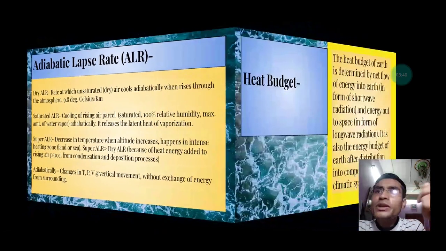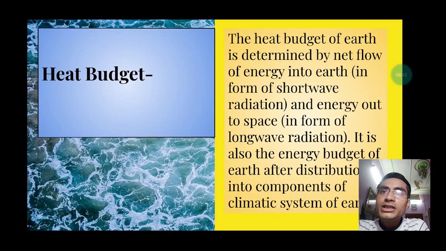Then we have the keyword heat budget. Heat budget is also an important keyword. The heat budget of earth, when we use heat budget, we sometimes use it as a synonym for energy budget.